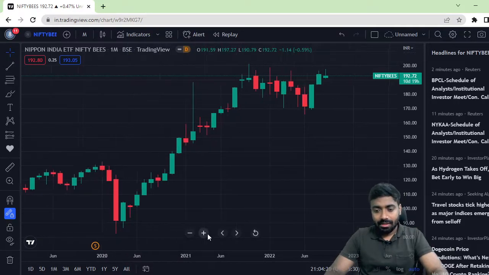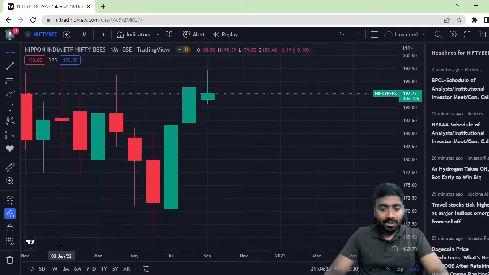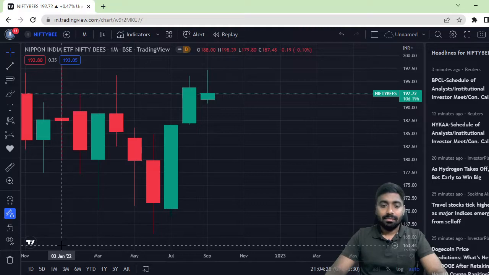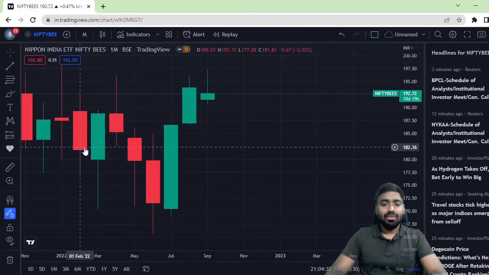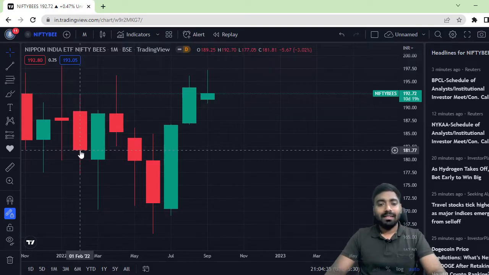Okay, so my accounting year is starting in the month of January. In January I will not do anything. In February you can see a red candle has been created. Remember one thing, we will invest our money whenever the monthly candle is red, subsequent to a green candle. At that time we will put our money.